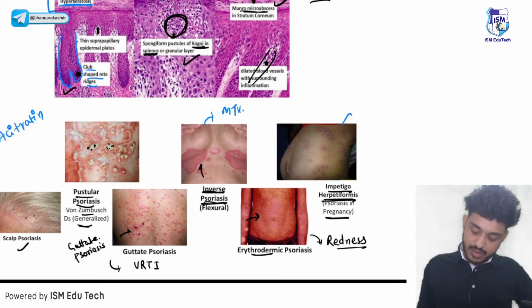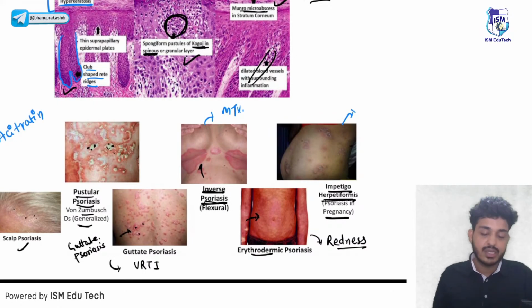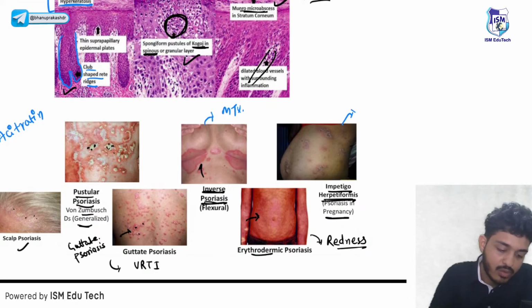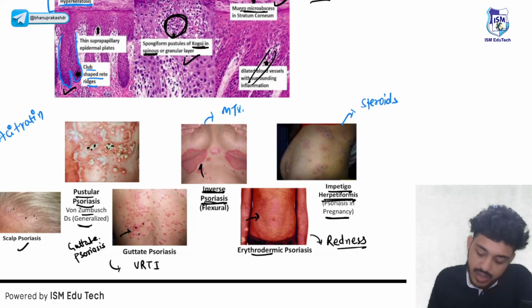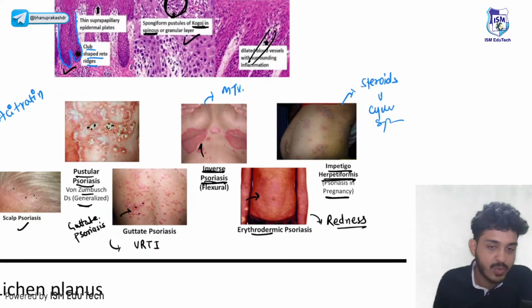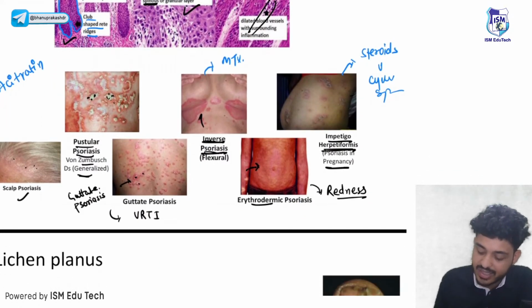In impetigo herpetiformis, the patient will be in the pregnant state, right? So what can we give? I can use steroids here, or I can use cyclosporine as well. In erythrodermic psoriasis also I give methotrexate.